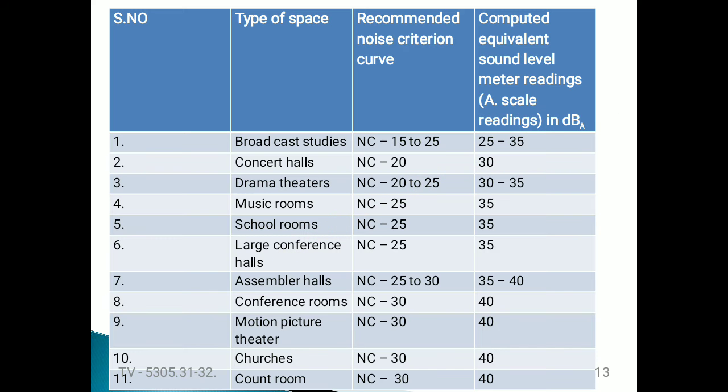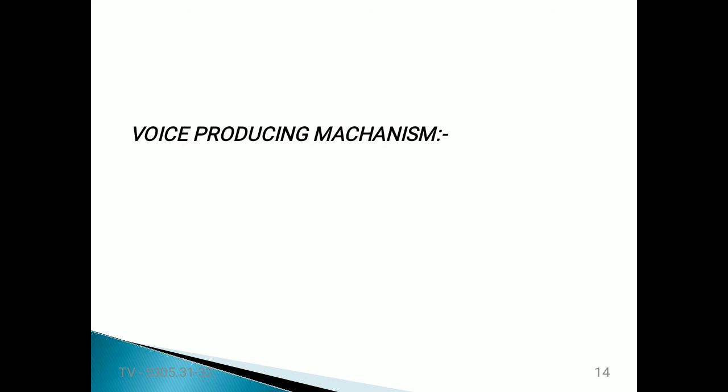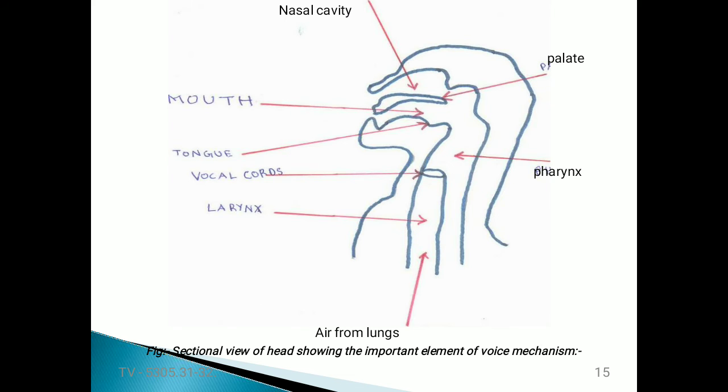So we should maintain these levels for getting a good quality of sound in halls or these types of spaces. The next topic is the voice producing mechanism, how humans generate voices. That can be explained with the help of a diagram. This diagram shows a sectional view of the head, showing the important elements of the voice mechanism.